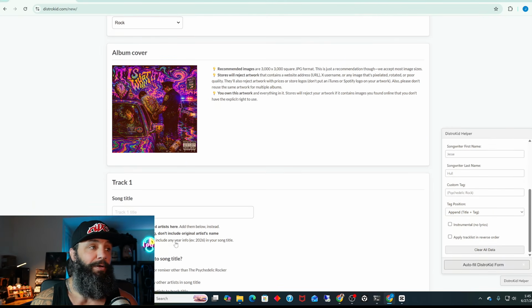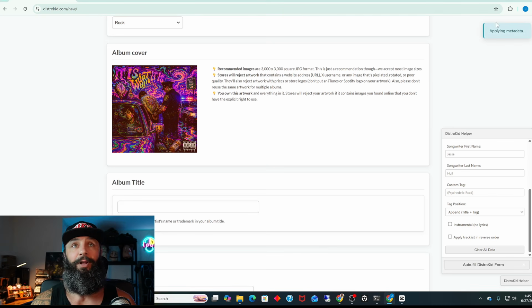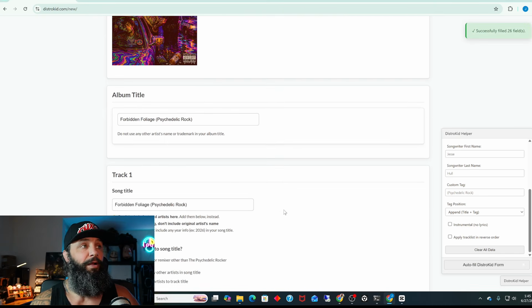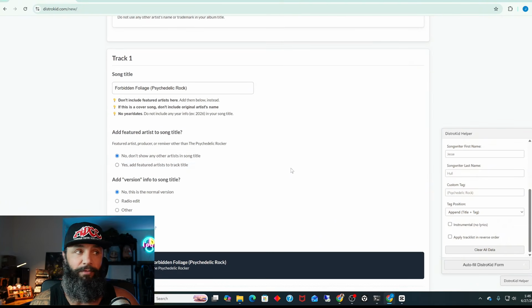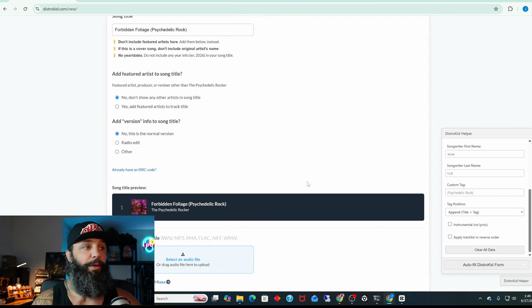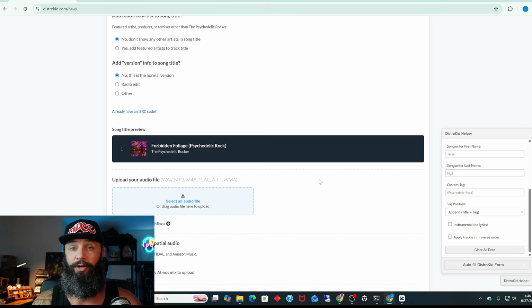Now when we click autofill, it's going to autofill these for you. You can see it's applying metadata up here. It's going to autofill these titles here. Boom, you see that? Forbidden Foliage Psychedelic Rock. So all it did was just copy and paste our titles in there for us, saving us a tremendous amount of time, created once again by school community members, and really basically our first couple members.